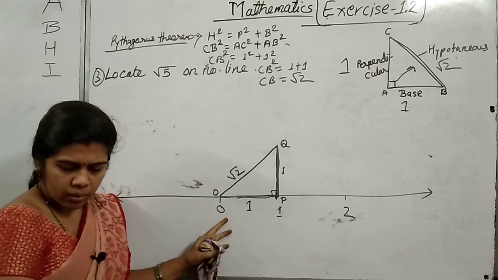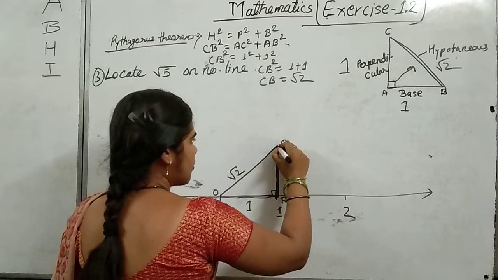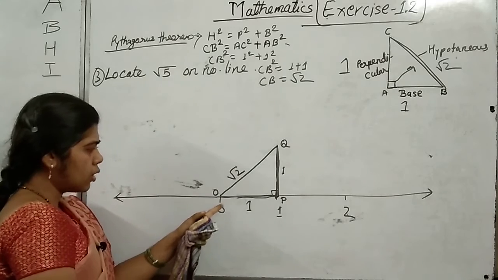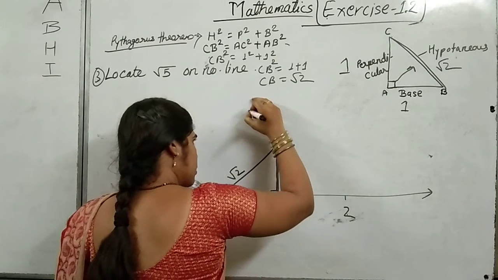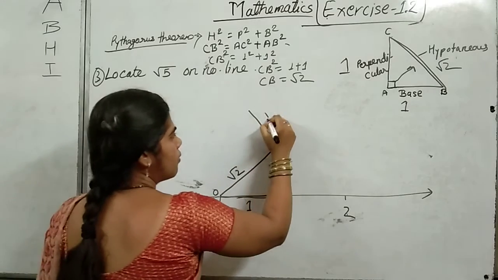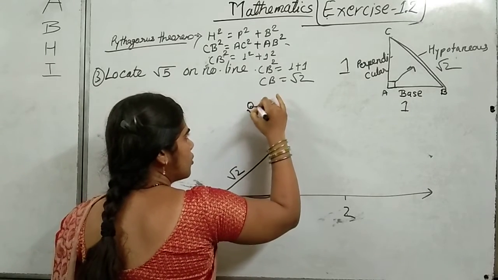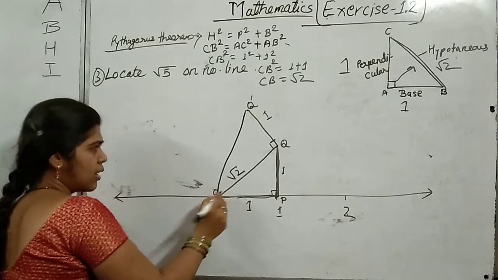Now we will draw a perpendicular from here at point Q. We will draw perpendicular on OQ. It is also 1, and name this point as Q dash. Join this. What we will get?